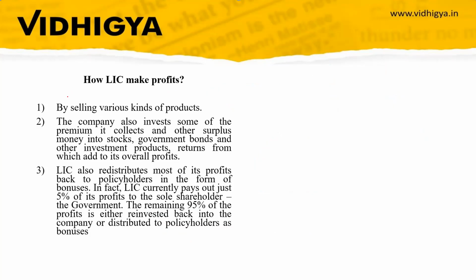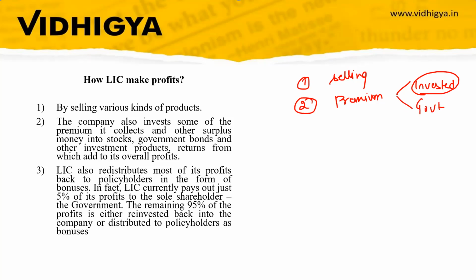Now, how does LIC make profit? One way is by selling policies. Number two, the premium that is collected is invested into stocks of different companies, government bonds and other investment products. After investing, LIC gets some profit from this investment. And LIC also redistributes most of its profits back to policyholders in the form of bonuses.